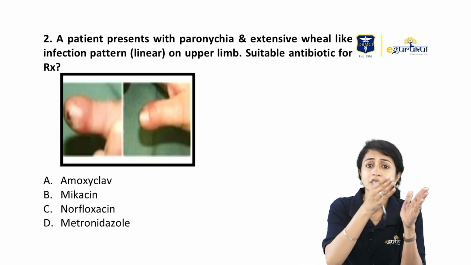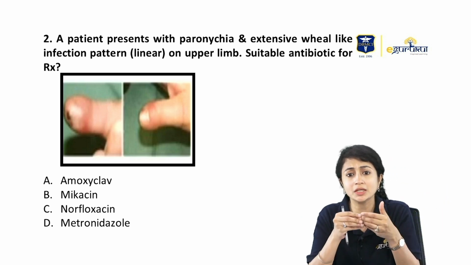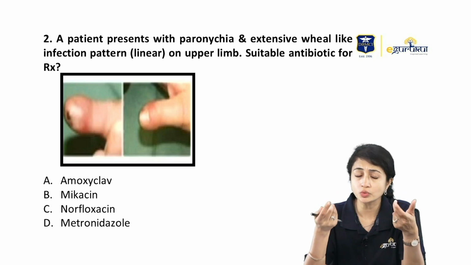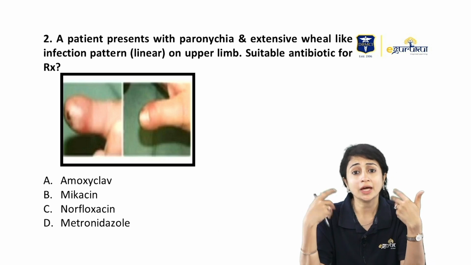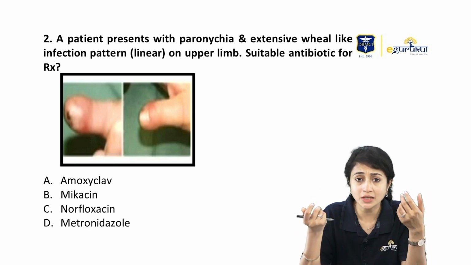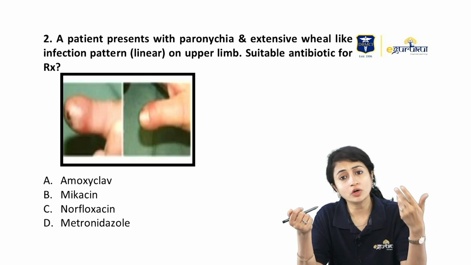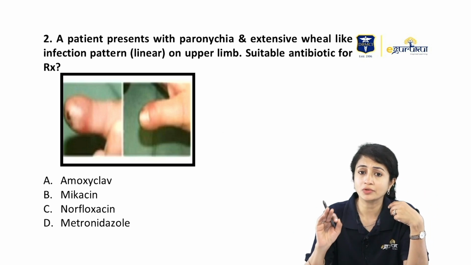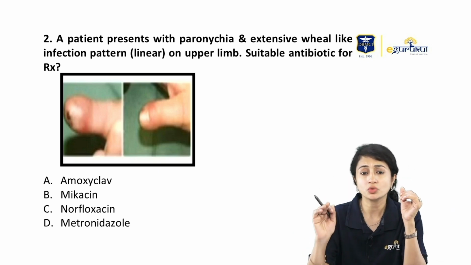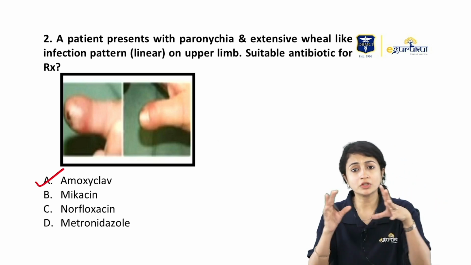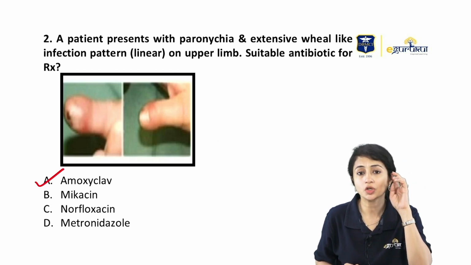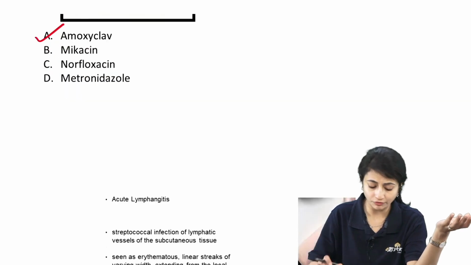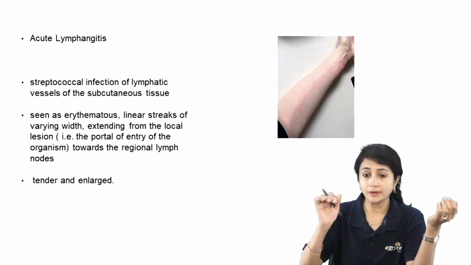Even if you were not sure whether they're talking about acute lymphangitis, if you see any infection and you look at the options, they're talking about which is the common antibiotic that you will use in these infections. We have discussed that amoxiclav is one of the commonest antibiotics that we use for any kind of skin infection. Here there was paronychia followed by lymphangitis, and so my option would be amoxiclav. Though they tried to confuse you with the picture, the options were pretty clear that you have to choose a suitable antibiotic, so you know they're dealing with some kind of infection, and we know that amoxiclav